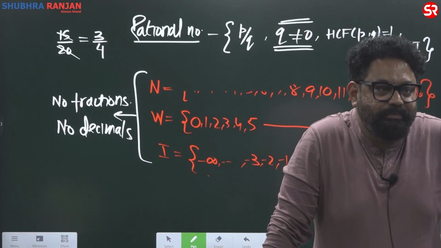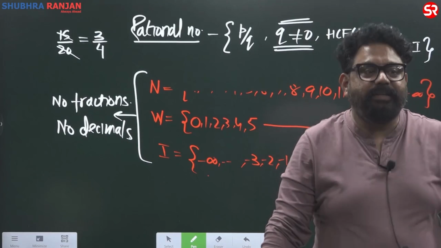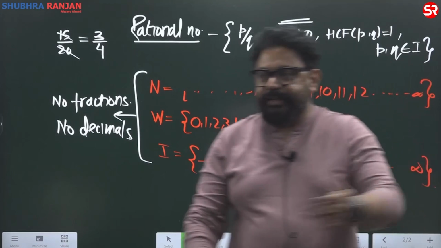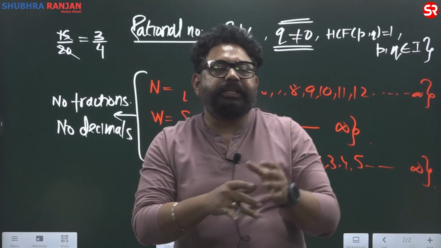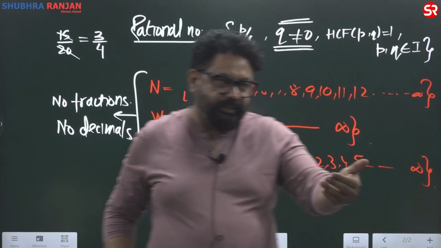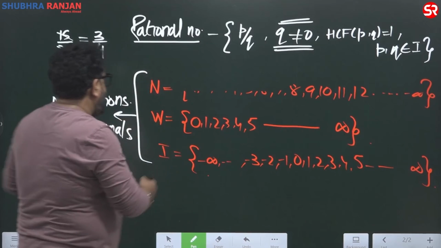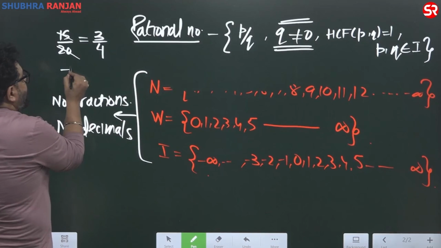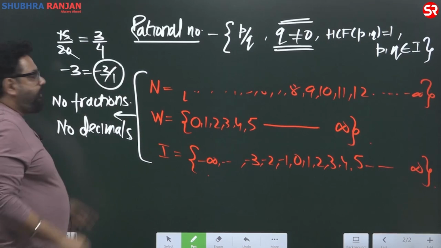Integers are also divisible by 1. Brilliant. That's wonderful. She is right. Actually, every integer is a rational number, because देखिए rational number fraction को define कर रहे हैं, है ना. If you pick up any integer, -3 can be written as -3 upon 1 in the form of p upon q.